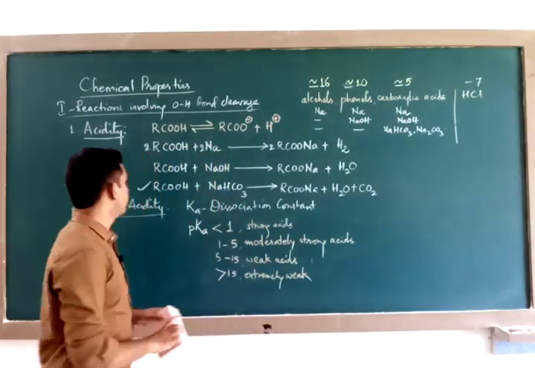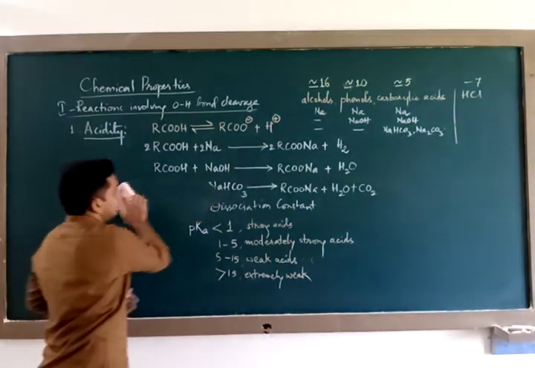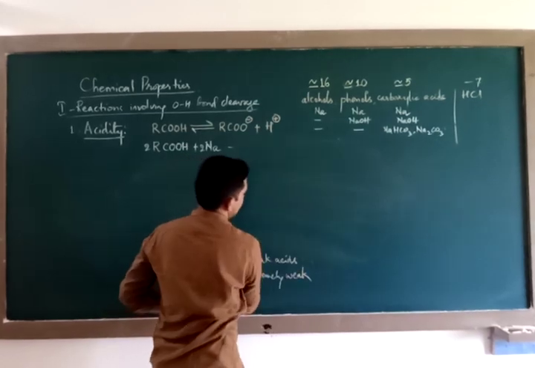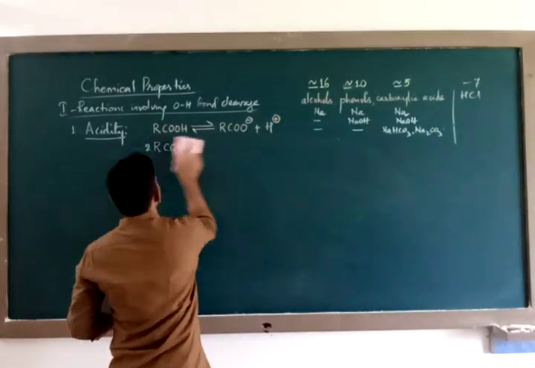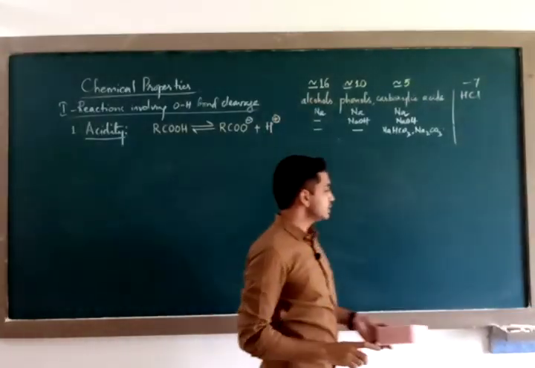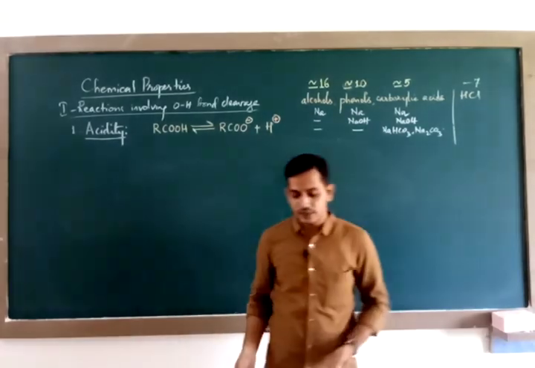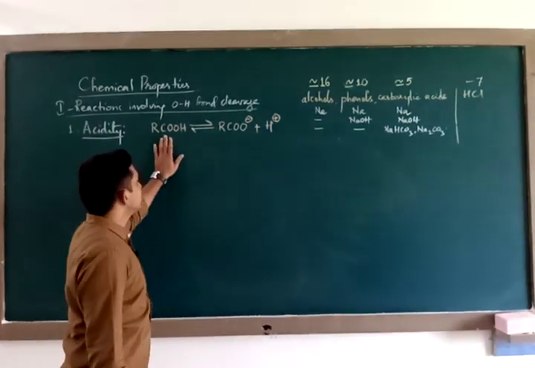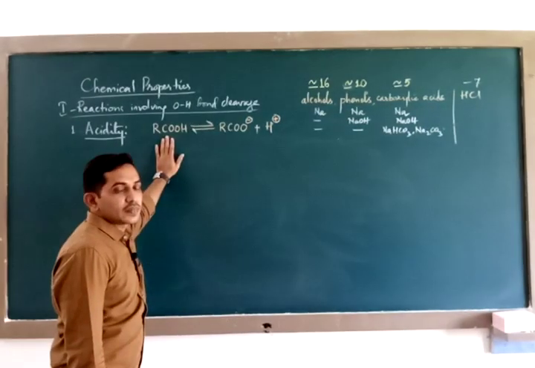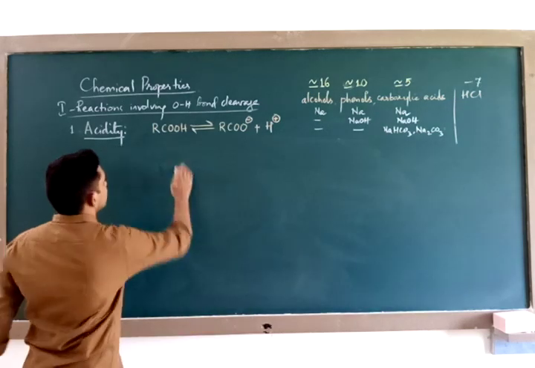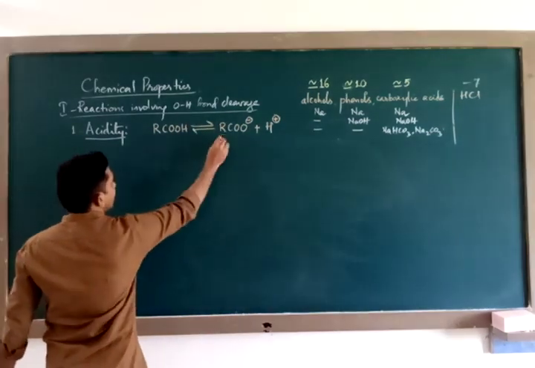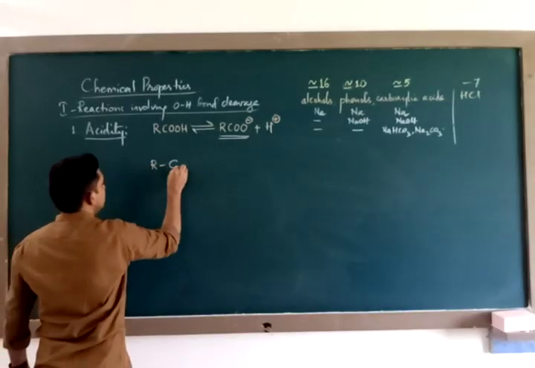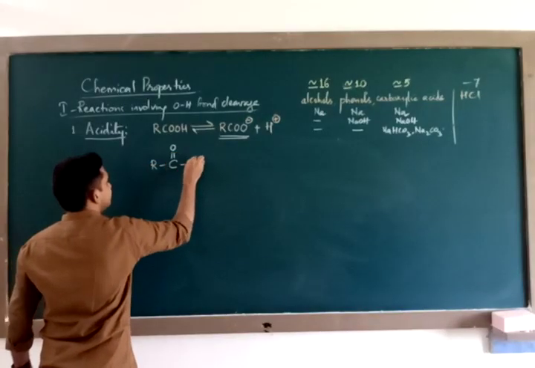Now this part is over. There is another part to prove that carboxylic acids are stronger acids. One is by reactions, second is by pK values, third is by their resonance structures. You see, you can write the resonance structures of carboxylic acids as shown. I'll write the structure of only the carboxylate ion. You see, this is the carboxylate ion.